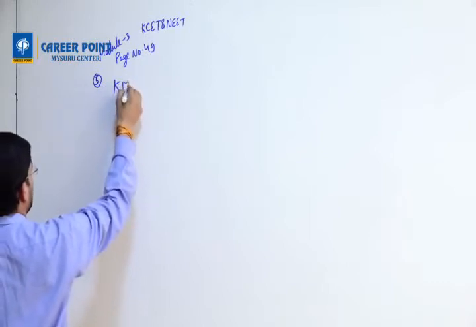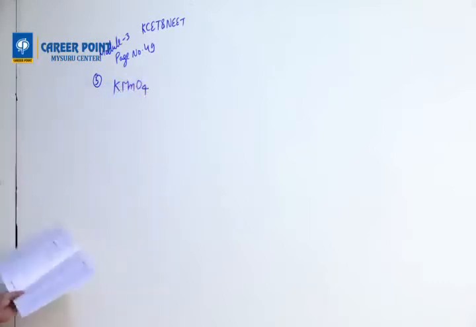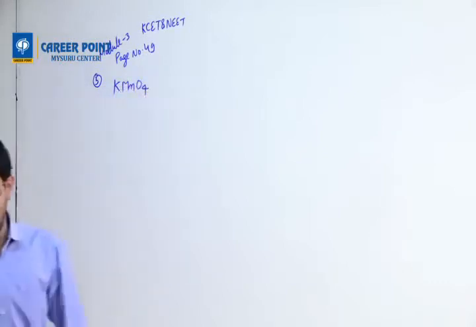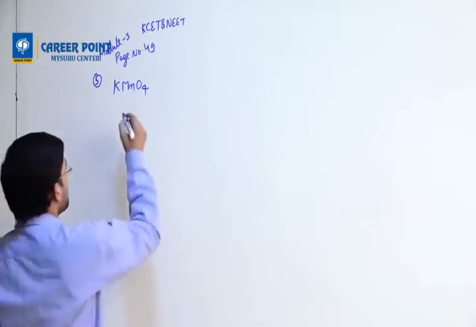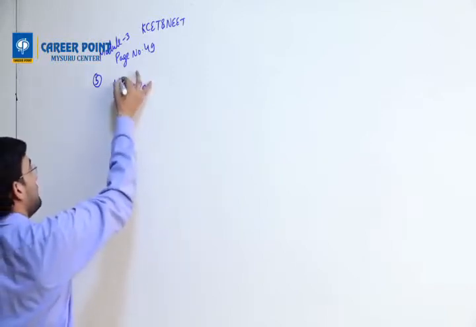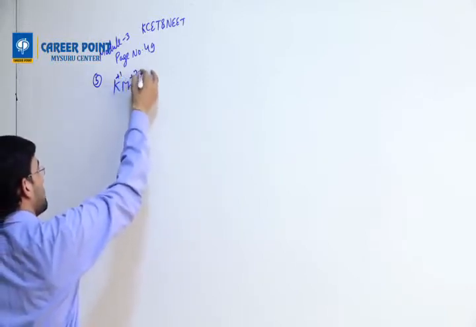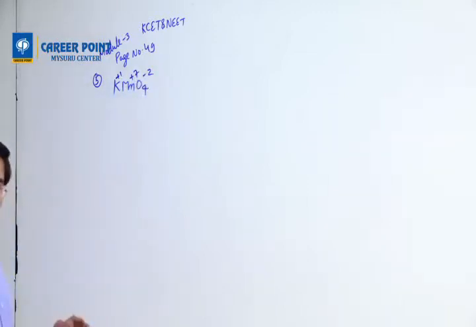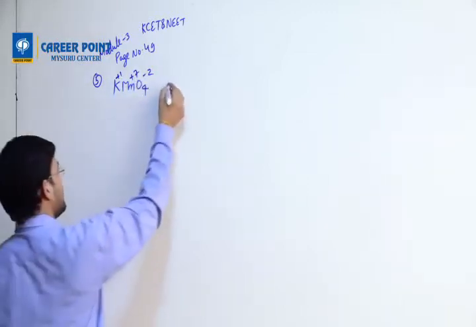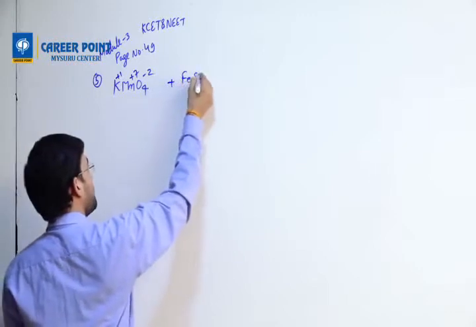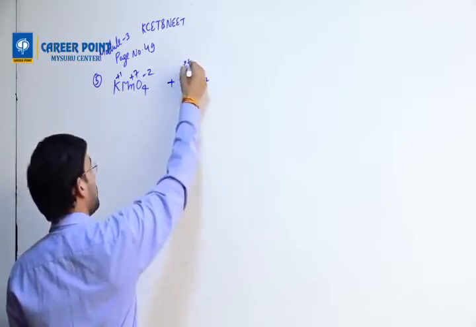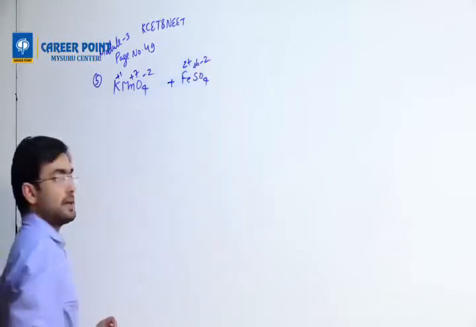Potassium permanganate, that is KMnO4, is added to a ferrous sulfate solution. Potassium permanganate is +1, +7, -2. Ferrous sulfate, FeSO4, is +2, +6, -2.